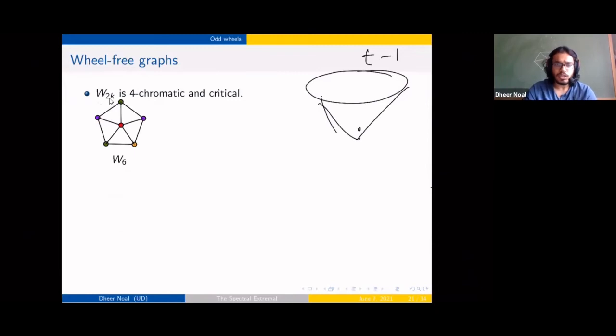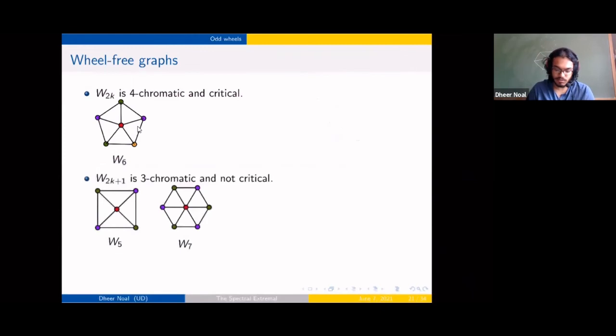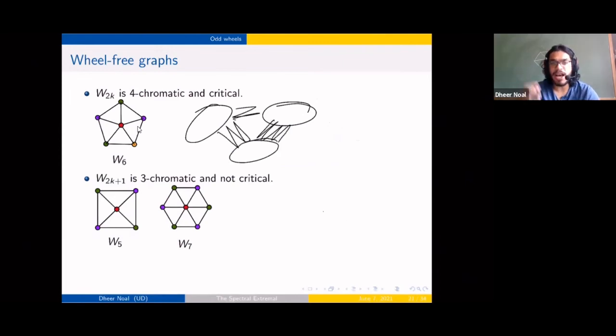So if you're looking at a wheel on an even number of vertices, these are 4-chromatic and critical. So the previous theorem takes care of it. So these graphs are going to have extremal graphs being the balanced complete tripartite graph.